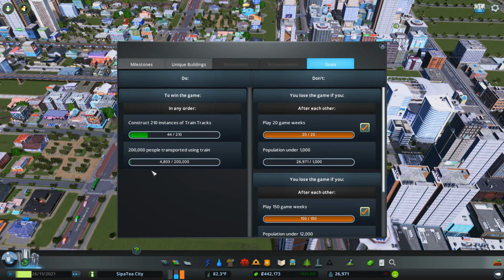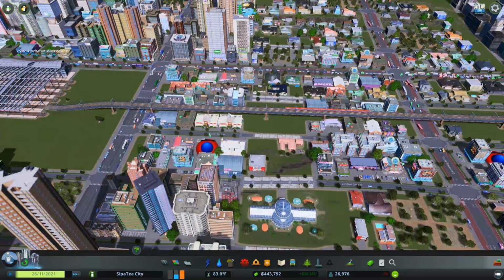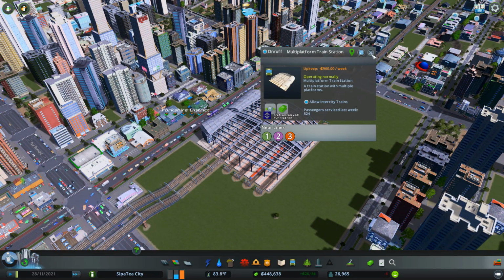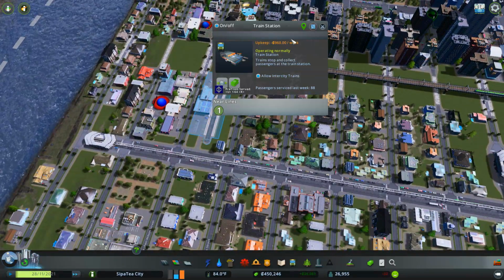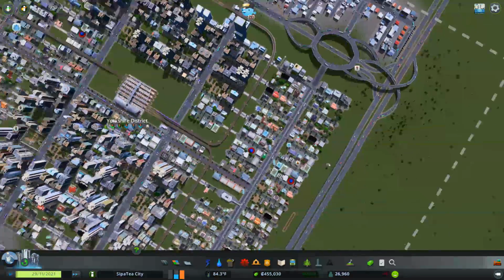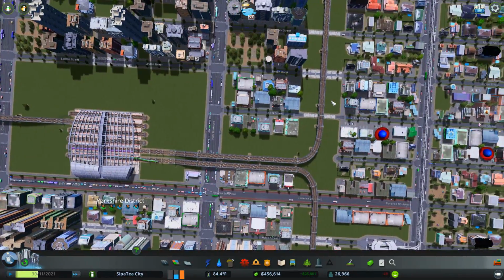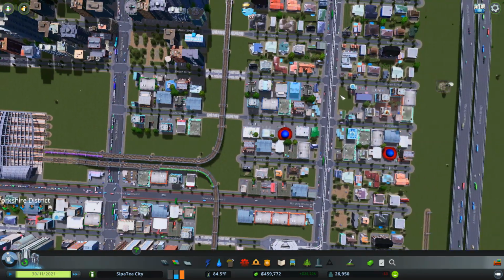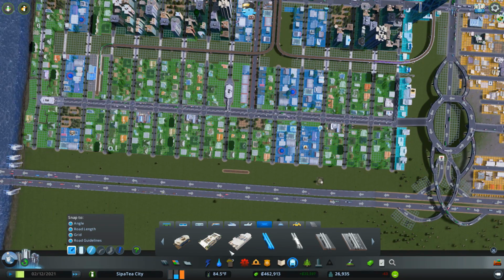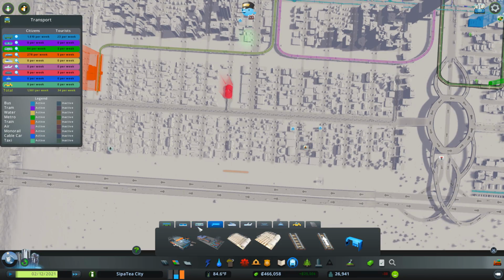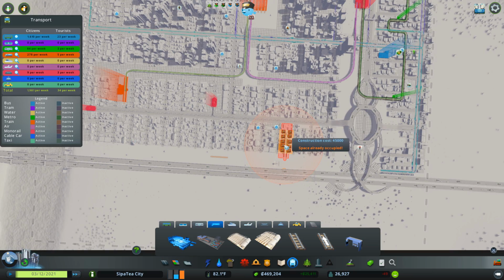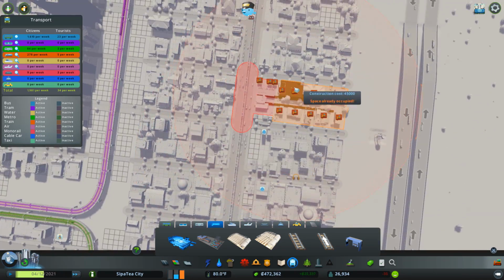But how many people have we got using all of this? 4,803 already. Fantastic. So how many people are using... Oh, wow, look at the cars. 524 so far from there. How many from this one? 88. So we obviously need another connection, I reckon, down here to come into here. Which means this one here may move over and connect to a different one. Yeah, let's put another one in down here and see if we can get some of these people using the train a bit as well. This one here, if we have it this side, perhaps... to try and encourage people to do that a bit more. I think that's a good idea.